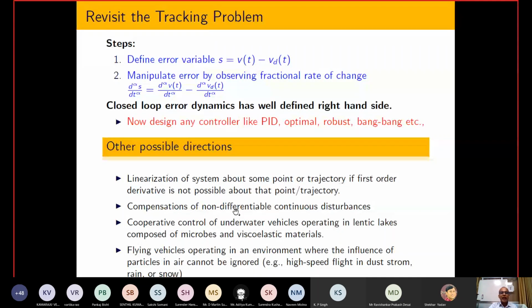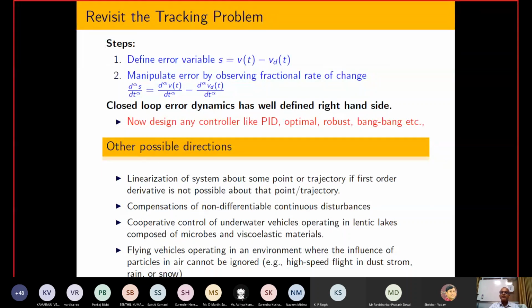After that, I have already told you that whenever we are using a PI controller, we assume that the disturbance is differentiable, but most of the time that disturbance is not differentiable. At that time, it is possible to go for a fractional PI controller, because you know that if some continuous disturbance is going to enter, then some class of derivative will exist. So using the theory of fractional calculus, you are able to compensate the non-differentiable disturbance using some kind of PI controller, or P I power alpha controller.